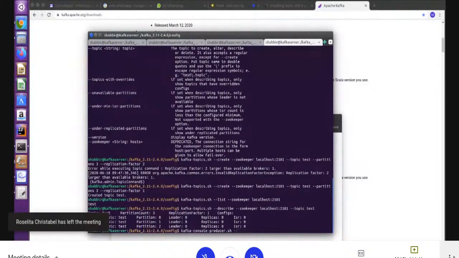Now to produce data, here is the parameter, broker-list. Where to produce? I'm telling it the IP address and the port number of the broker, which is 9092, because we have configured it in the broker property file, server.properties, 9092, right? And give the topic name where you want to store the data. I have created the test topic, right? I give the test topic name here. That's it.